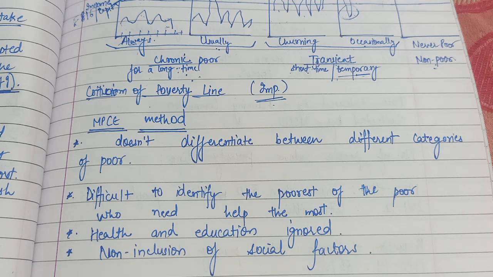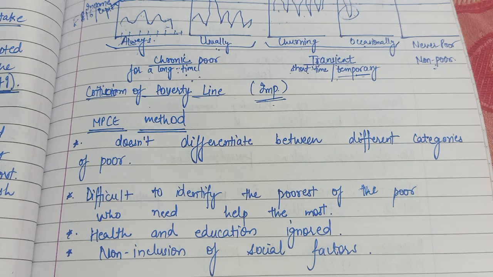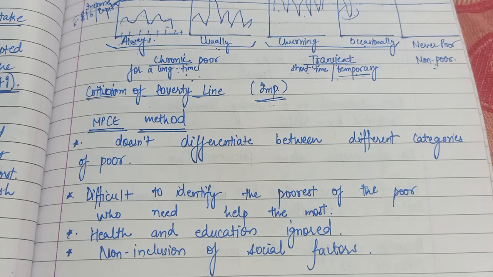Okay, obviously the people who have no source of income at all, and the ones who have some source of income, maybe, okay, if it is 816 rupees per month, they are still able to earn 800 rupees per month. So the ones who do not have any source of income, they first need the help.